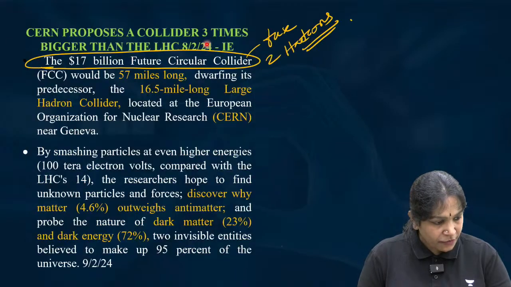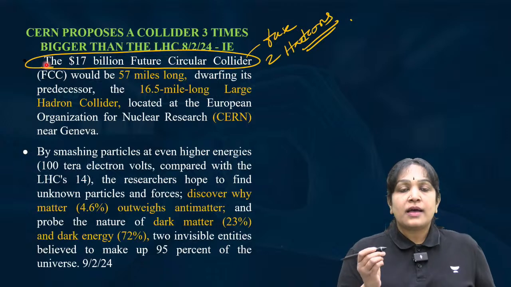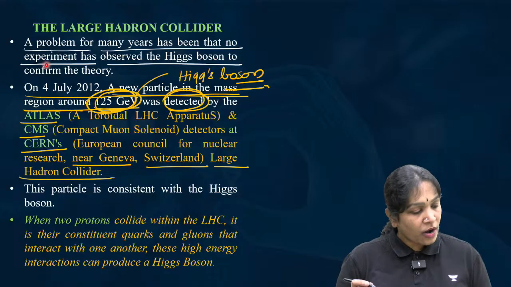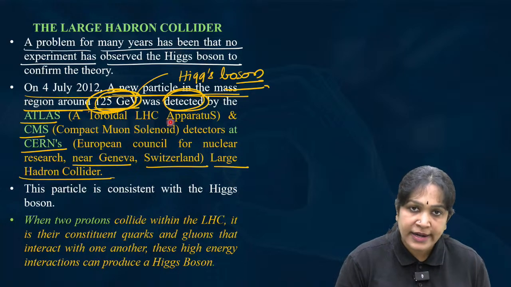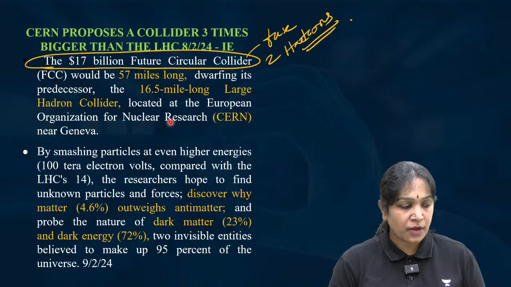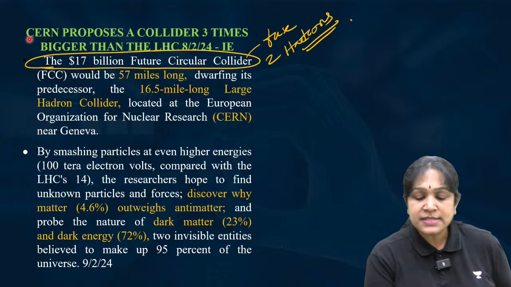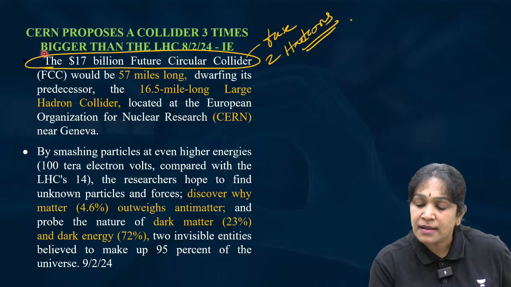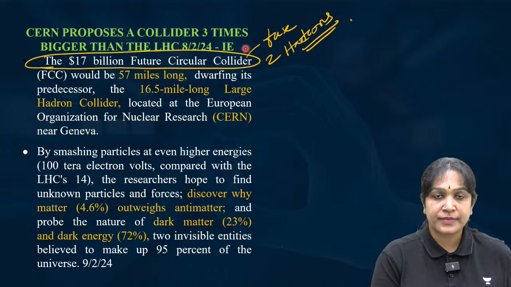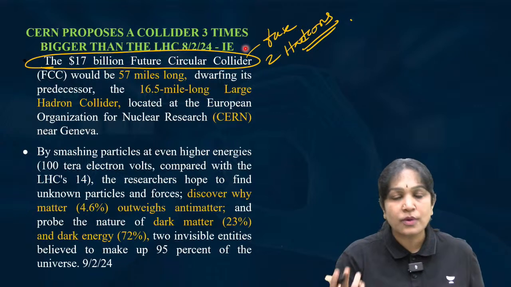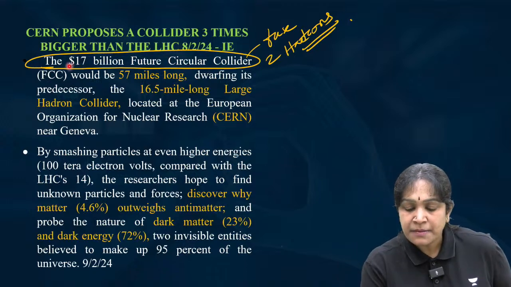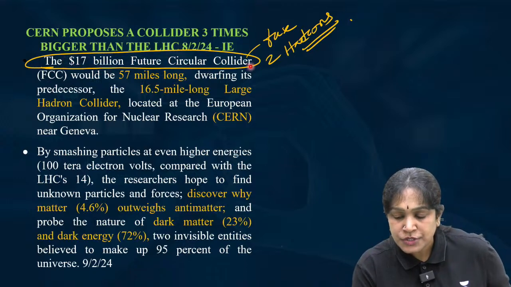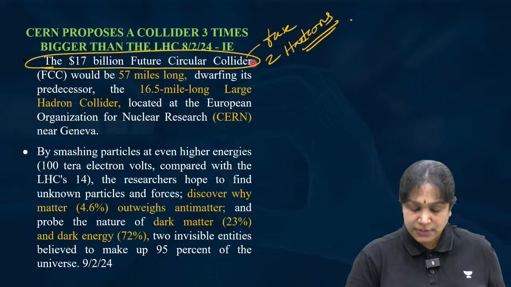And what is this? The Large Hadron Collider already detected the Higgs boson. But CERN proposed a bigger collider than the LHC, a $17 billion future circular collider.